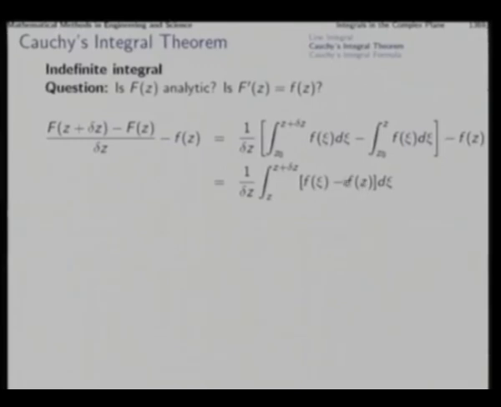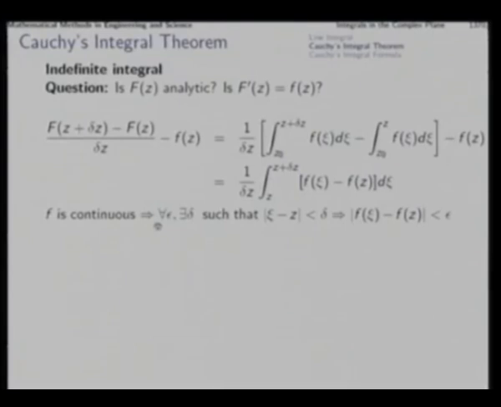So, f of z into xi, and the difference of xi will come out to be delta z. So, the integral of this will turn out to be f of z into delta z, and delta z cancelled, it is f of z only. That means, this f of z can be inserted into the integral sign in this manner. Now, as we get this, then we say that this difference is equal to this, and then if the function is continuous, which it must be because the function is analytic.